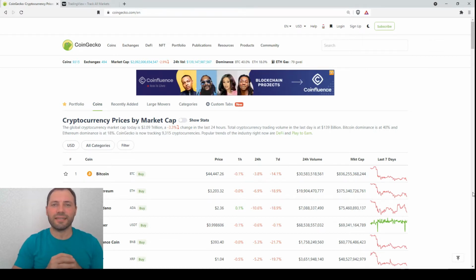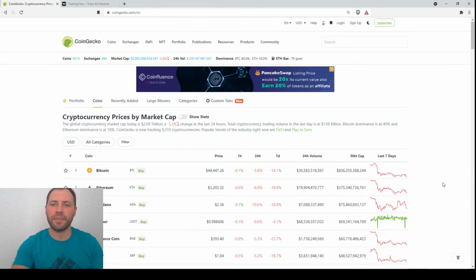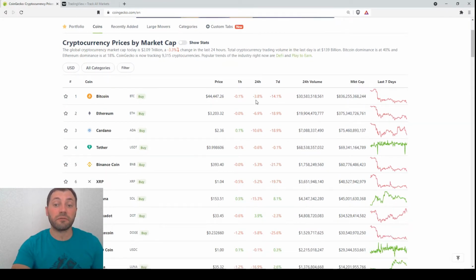So let's start. Let's have a look at the prices of the major cryptocurrencies according to the site of CoinGecko. And as we see, the market has recorded a decent intraday price decline. So it seems that the correction that started last week is, let's say, renewing. But I want to say that today is Monday.